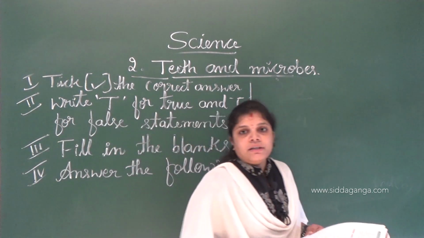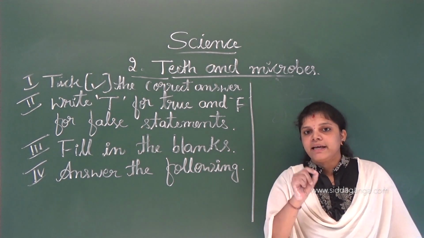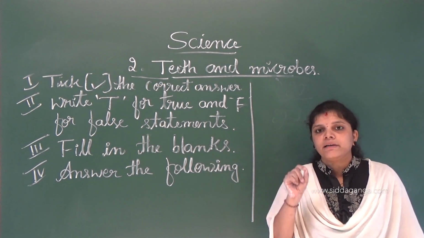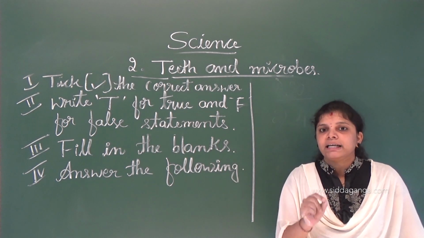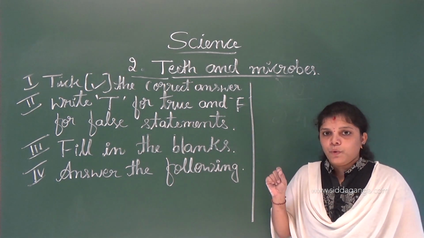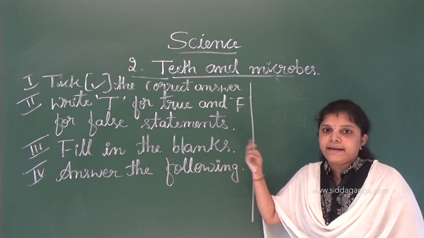Yes, first one, the statements in true or false. They are giving one statement. First you read the statement. If that statement is true, is it correct? You have to write true. If it is false, if it is wrong, you have to write what? False, for F. Okay.